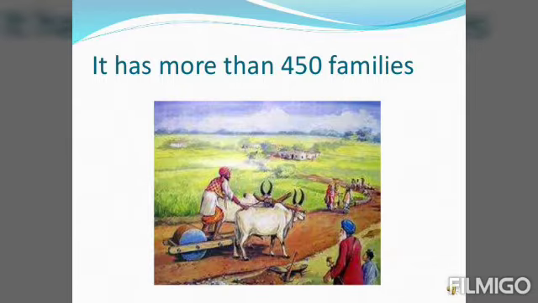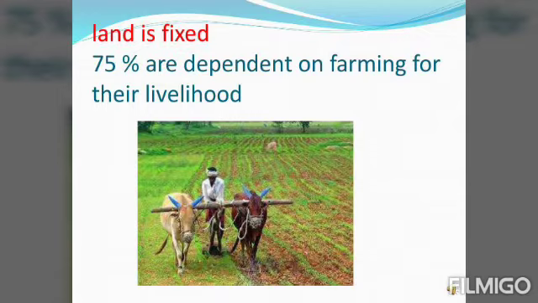So much effort was put into growing more and more wheat and rice. You may think, why only wheat and rice? Because when India became free, we were dependent on other countries for food grains, mainly wheat and rice, because wheat and rice are the staple food of the country.